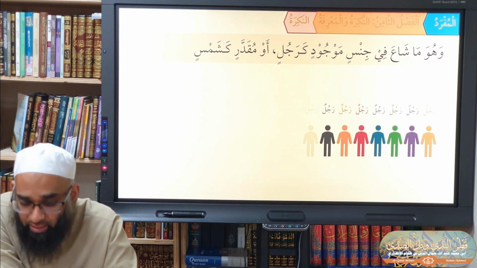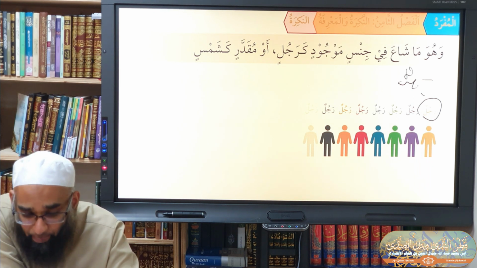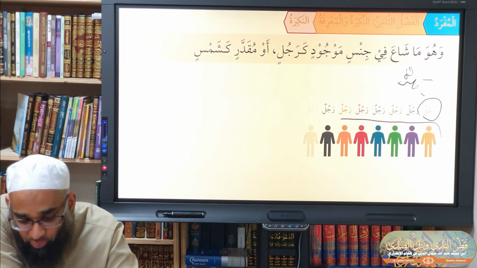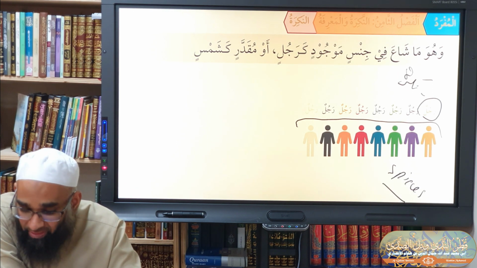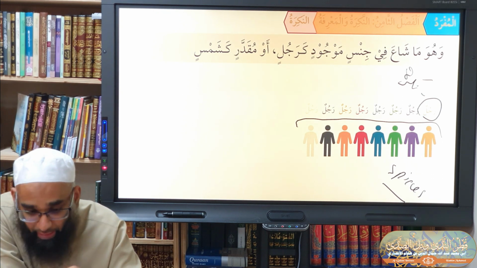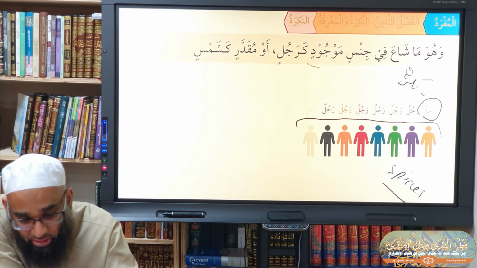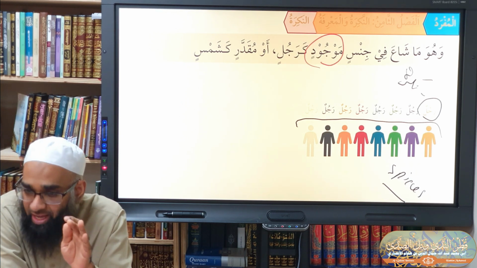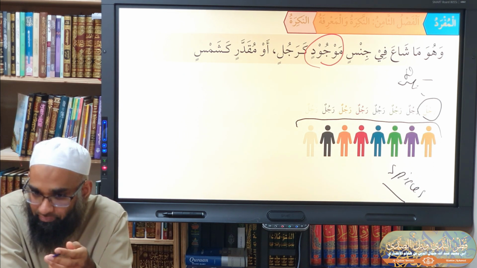So when we say sha'a, the nakira, the word rajul is what? Nakira. Because it's nakira, it's applicable, it's sha'a fi jinsin mawjud. So jins means a species of man. Man is a species, and the word rajul can apply to any member of this species. Understood? And then what does he say in the text here? He says fi jinsin mawjud. Do we actually have many men, a species of men? No. When you got one man in the whole world?